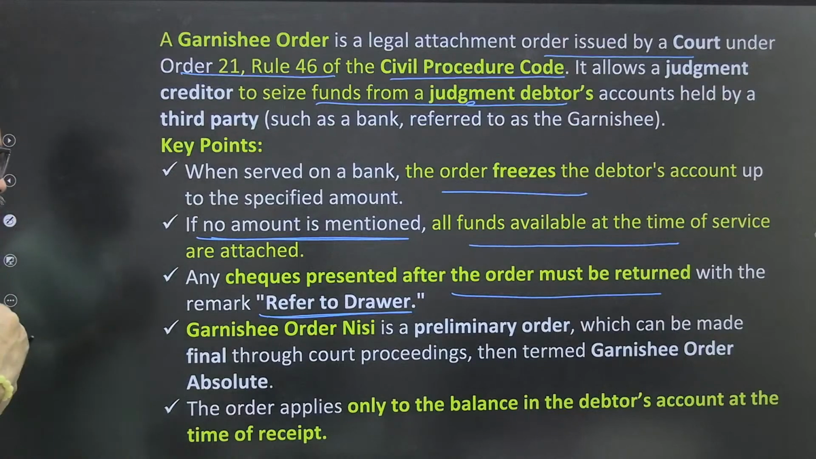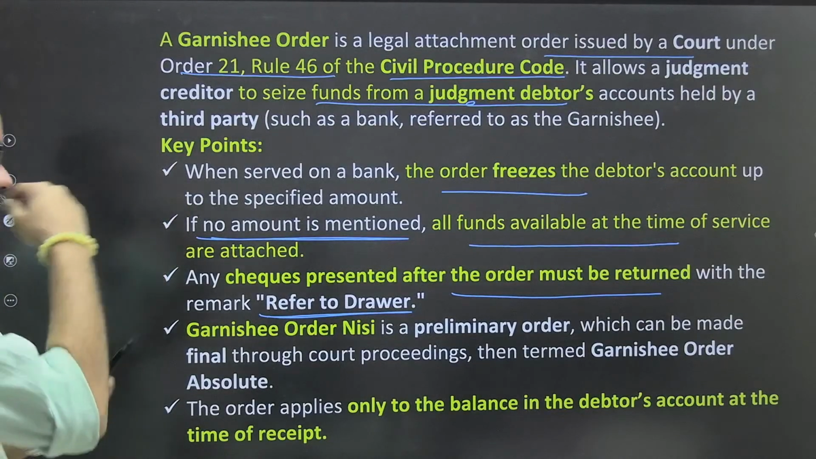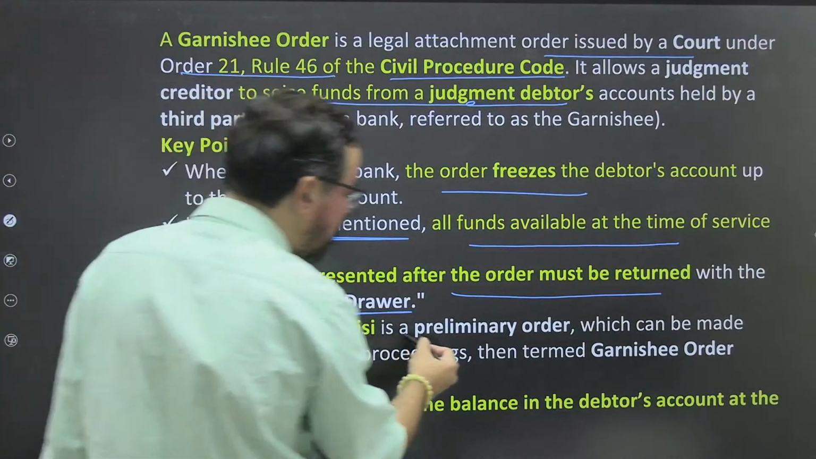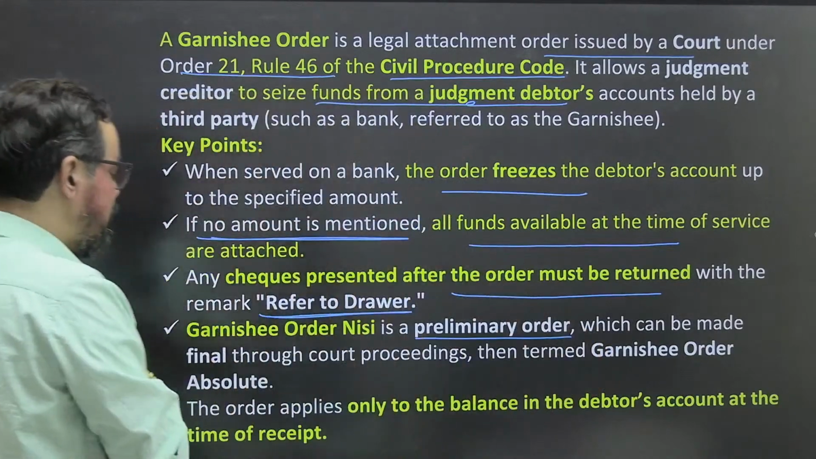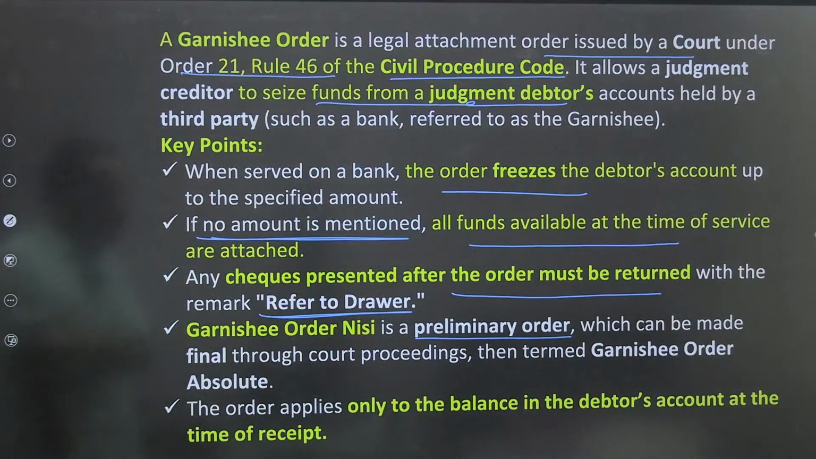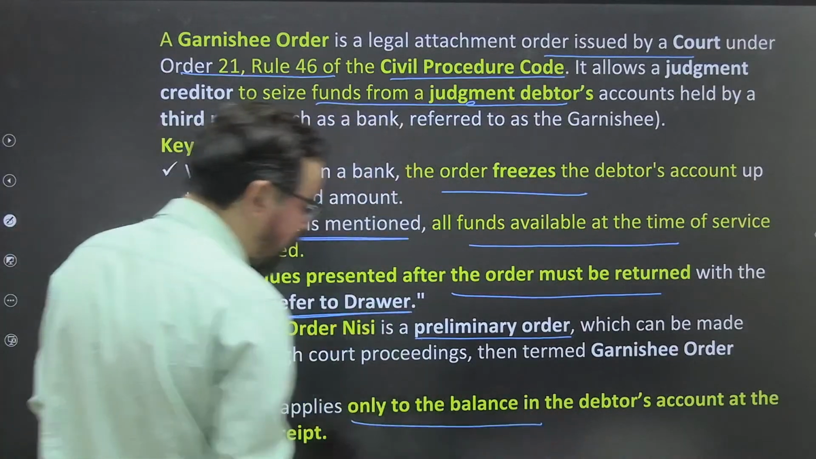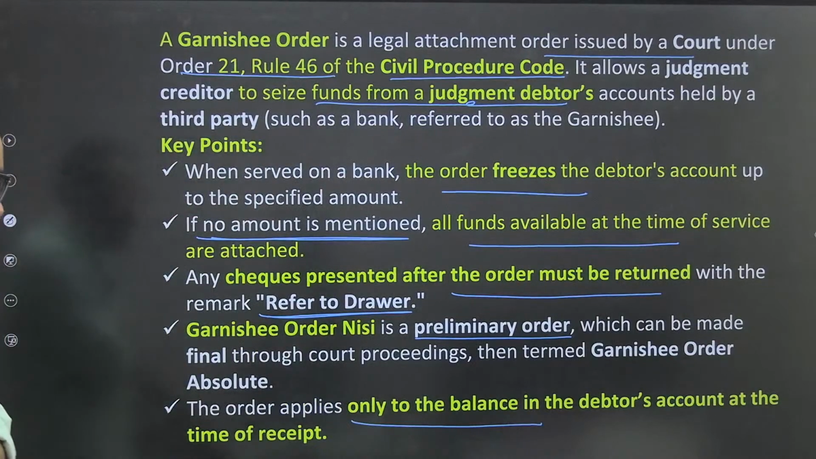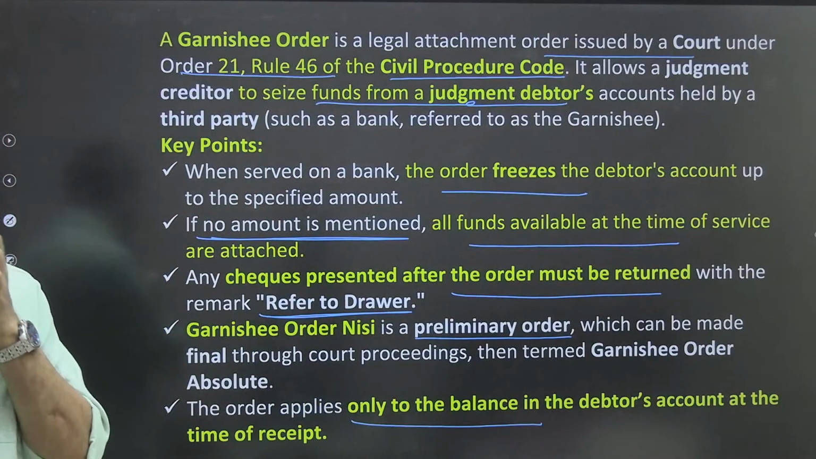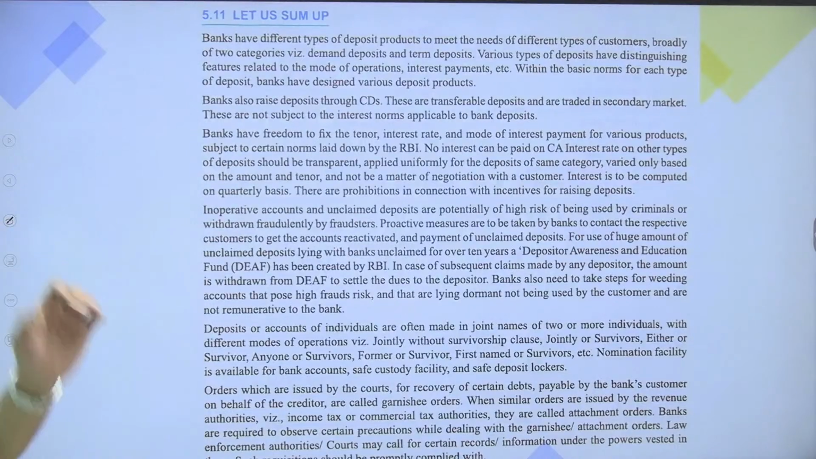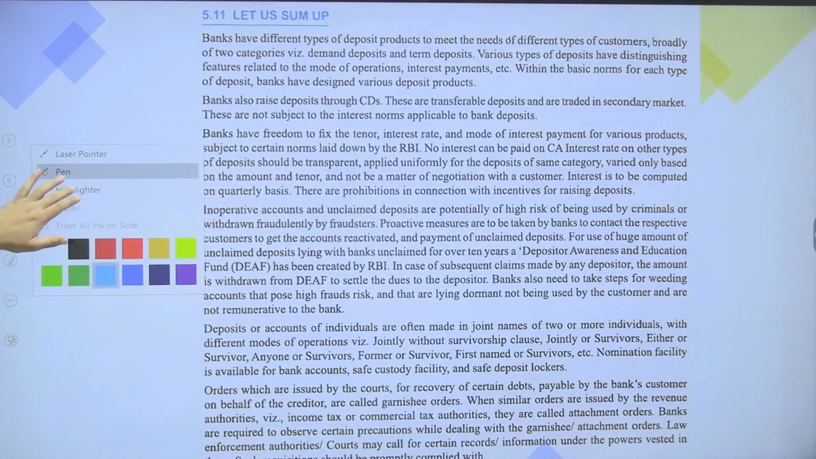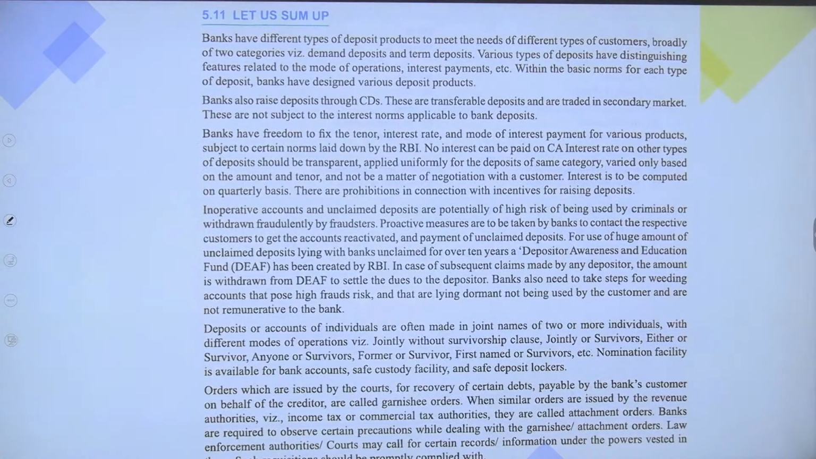Alright. So a garnishee order nisi is a preliminary order which can be made final through court proceedings. The term garnishee order absolute. The order applies only to the balance in the debtor's account at the time of receipt. Okay, so these are some major guidelines on this particular topic. So let's have a quick look at the summary portion.